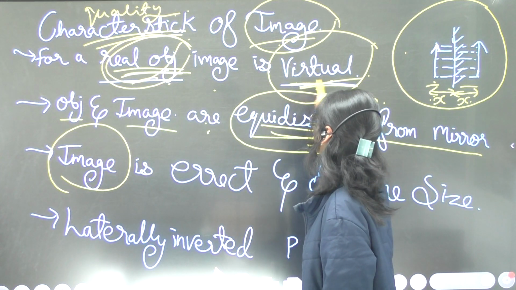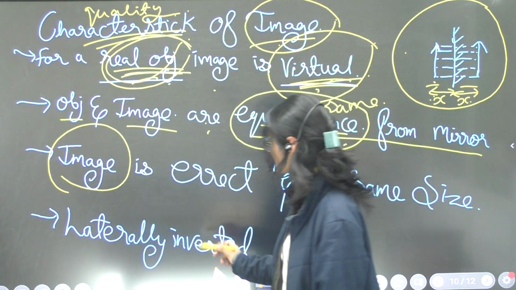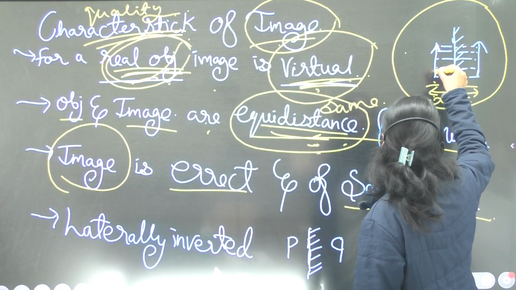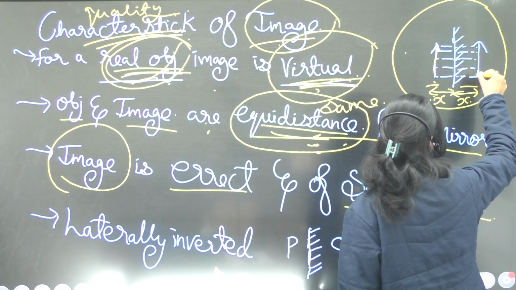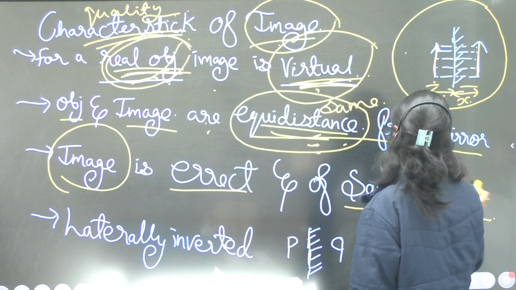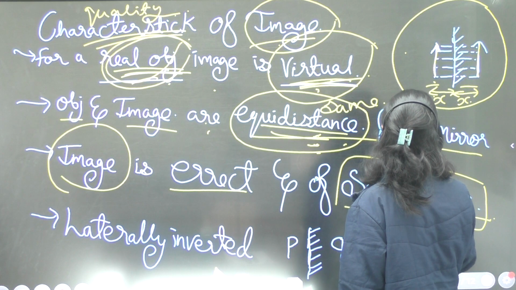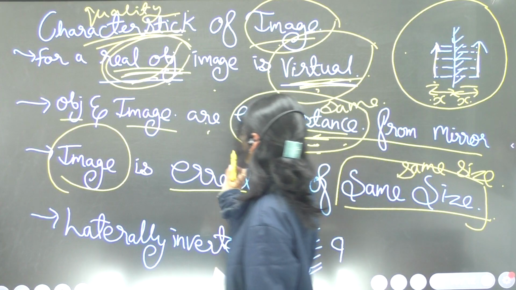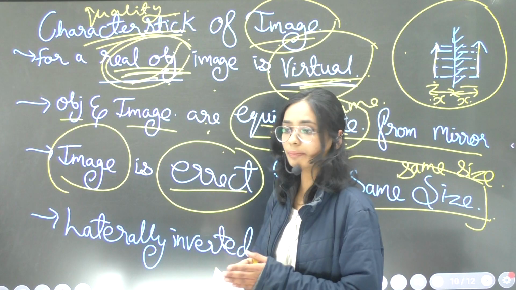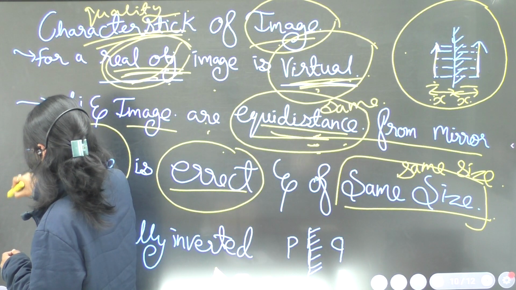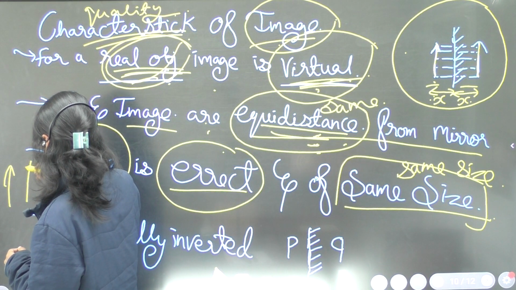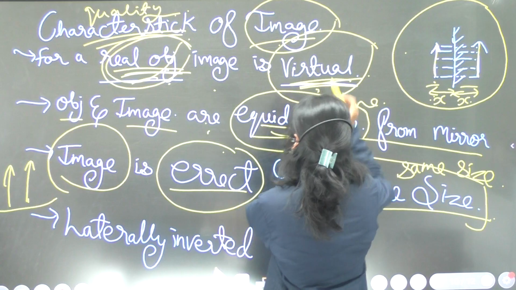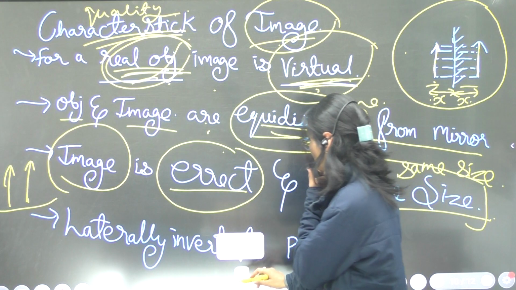And what will be the type of image? If it forms a virtual image, what will be the nature of the image? Erect and of the same size. You can see clearly the object has this much length and the image has the same length, so the size is the same. The nature is erect, meaning straight: if the object is this way, then the image will also be this way with the same length.